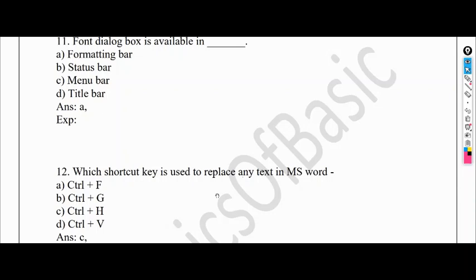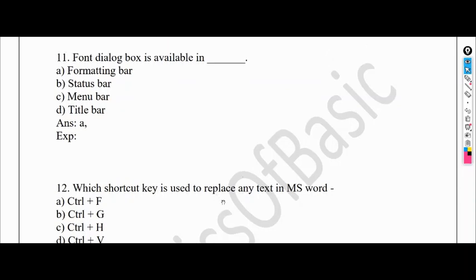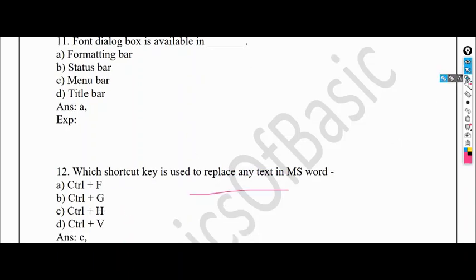Which shortcut key is used to replace any text in MS Word? So we need to find the shortcut key that is used to replace the text in MS Word. So the answer is C, Control H. If you use this Control H, then this intention would be achieved.